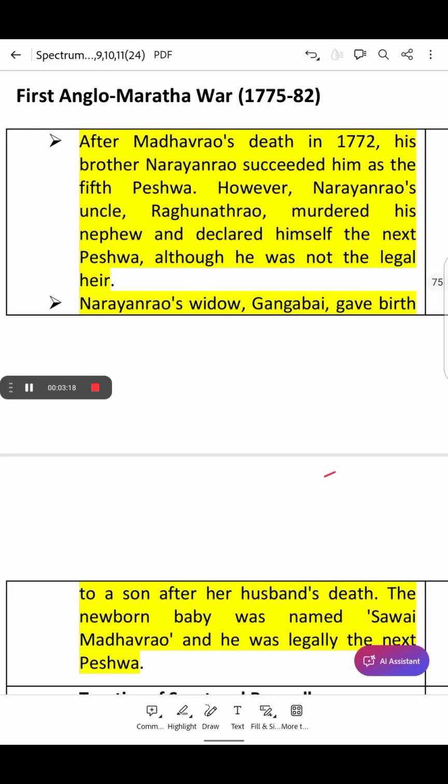And previously, the Treaty of Surat signed between Raghunath Rao and the British East India Company under Bombay Presidency triggered the First Anglo-Maratha War, because it angered all the Maratha Confederacy.